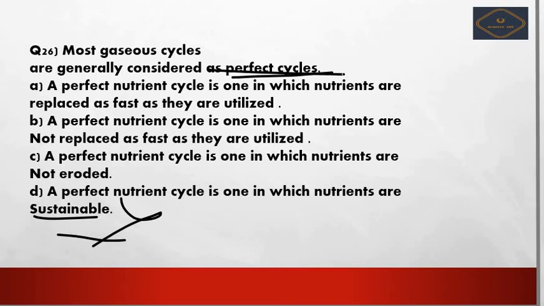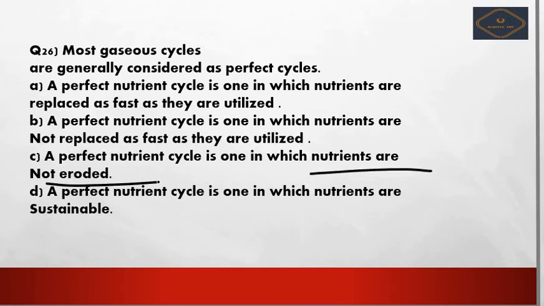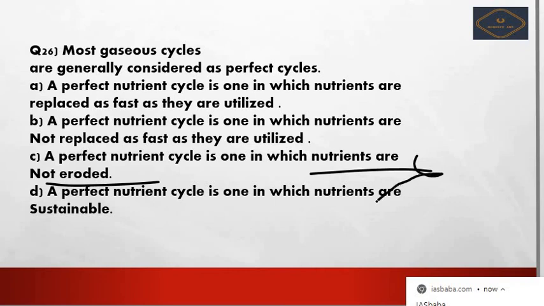Based on the small hint given in this question, option D can be eliminated easily, right? Next we see option C, a perfect nutrient cycle is one in which nutrients are not eroded. If nutrients are not eroded, then how will the balance be formed? So it is a wrong option.